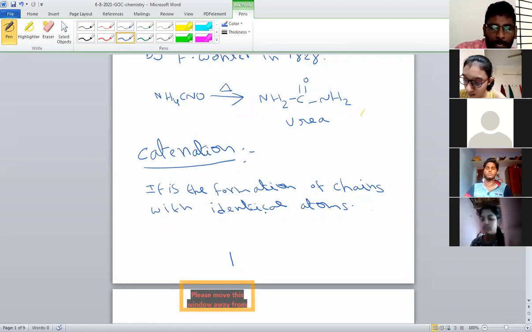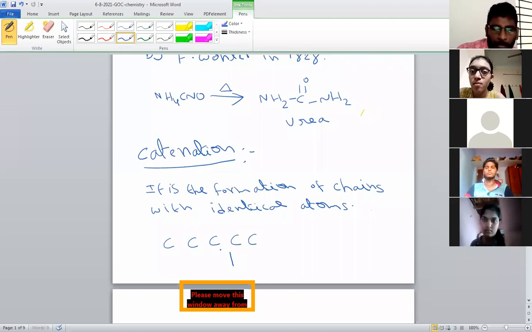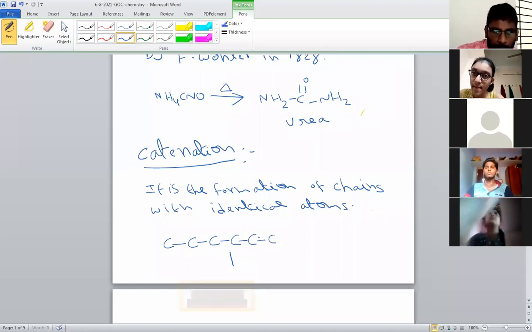which means if you are taking a carbon atom, again another carbon atom, another carbon atom, another carbon atom, like this we are taking a number of carbon atoms. Each carbon will form a link with another carbon, so this chain can be increased up to any number.